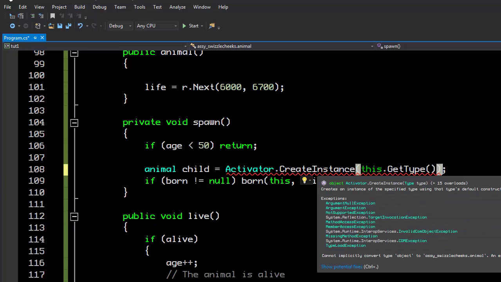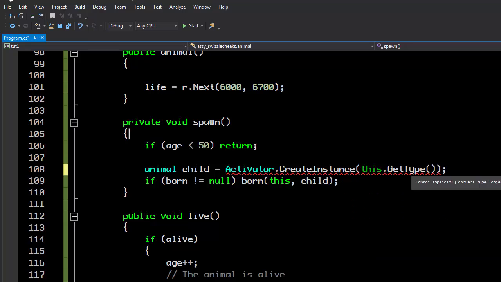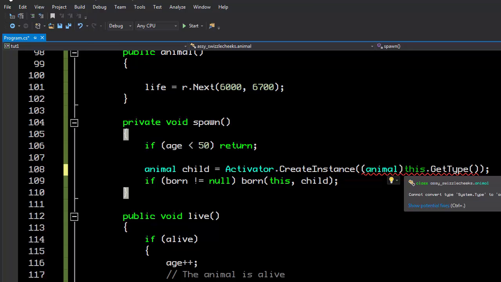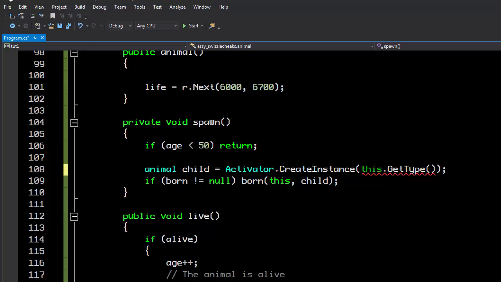Hopefully. I provided a type. It says cannot convert object to animal. Oh, okay, yeah, that's probably correct. We have to convert it like that. We have to cast it. What is the issue here? Cannot convert type to... I'm sorry. What are you talking about? Create instance, no, this is right. This is what's wrong. This needs to be cast here. Sorry. A little out of it.